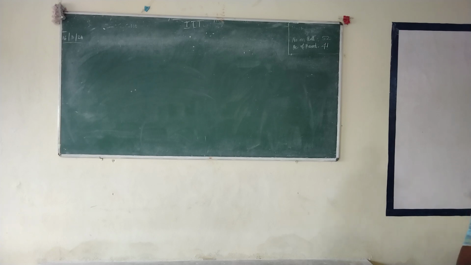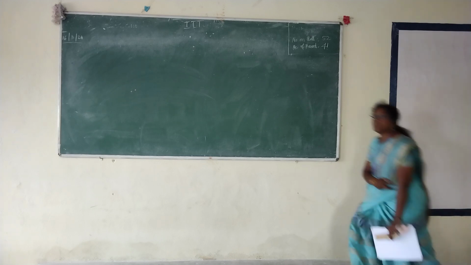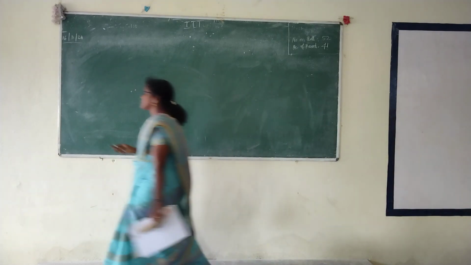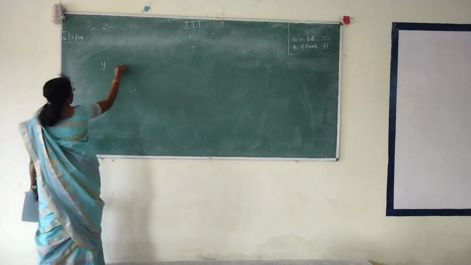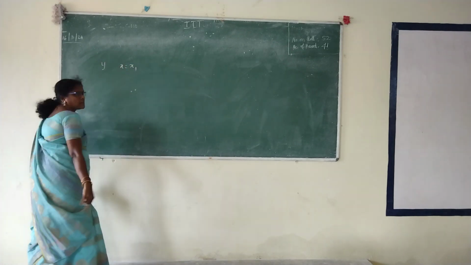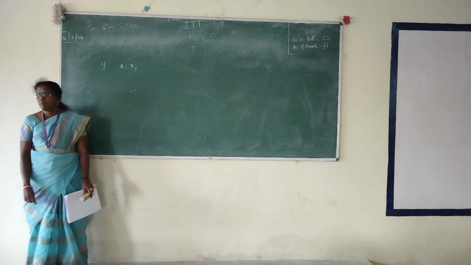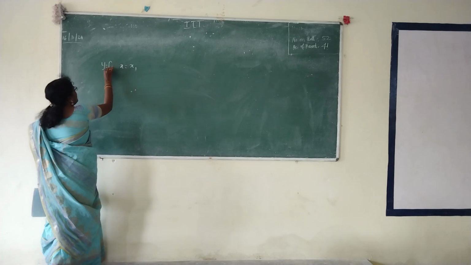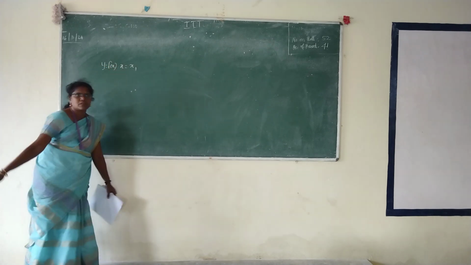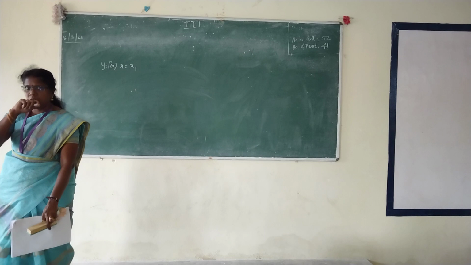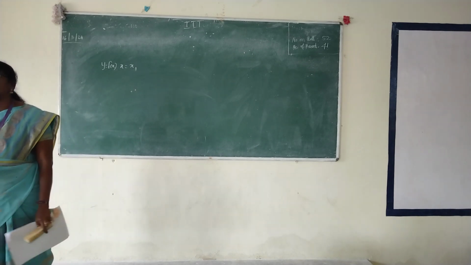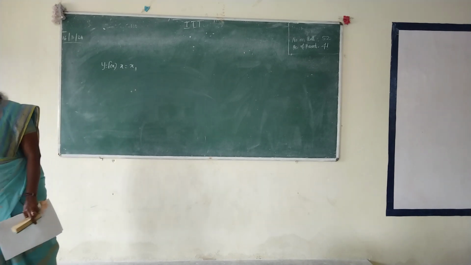Now we are going to extend it to a two-dimensional space. Okay. So what is the difference between one dimension and two dimension? If you are going to find the y value when x is equal to x1, is it one dimension or two dimension? One dimension. So that is what normally you say, y is equal to f of x. You know the corresponding x values. Based on that, you are going to find what is your y.